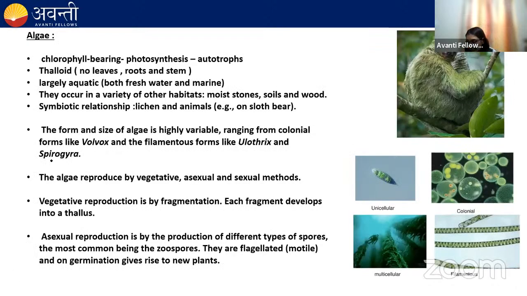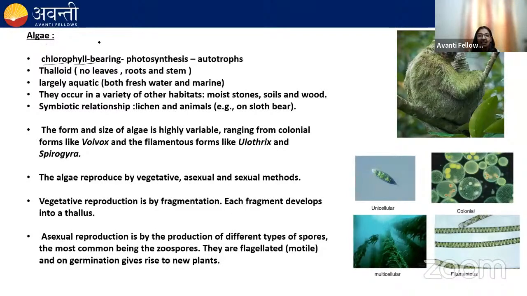Next, we are going to discuss algae. Algae are chlorophyll-bearing organisms, and chlorophyll plays a very important role in photosynthesis by trapping the light energy, right? So these algae are photosynthetic in nature. They perform photosynthesis, they make their own food, they are autotrophs as well. Their body is thalloid in nature. That means it is not differentiated into leaves, root, and stem. They are largely aquatic. It could be fresh water or marine water.